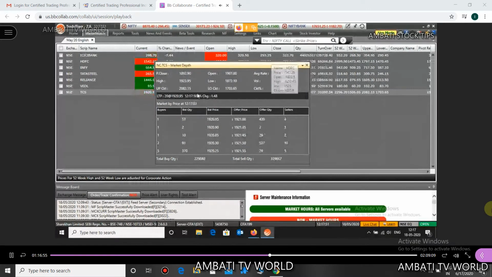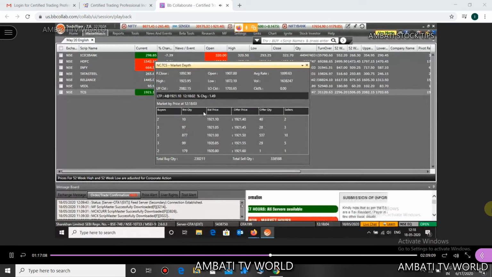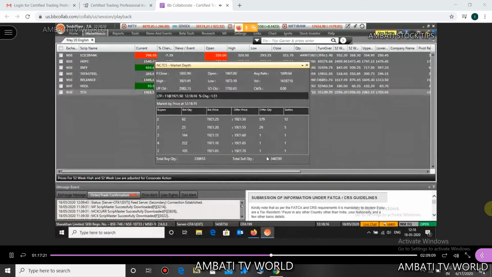Okay, Arumugamji. Now, this is market depth, and here you will have top 5 bid quantities and top 5 ask quantities, or offer. Bid means buy quantity. Ask or offer means sell quantity. Bidding means I'm bidding to buy. Offer means I'm offering to sell. This is the market depth of TCS.